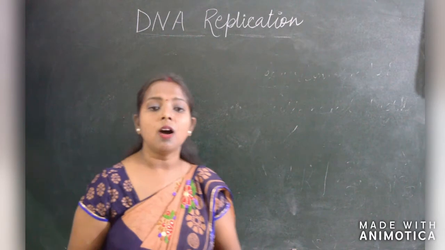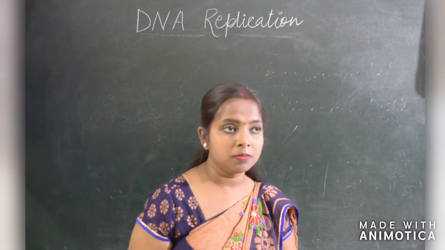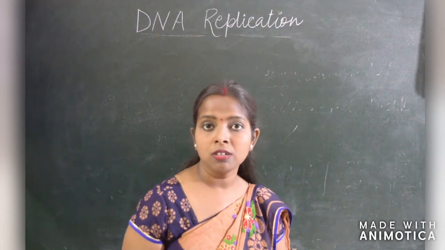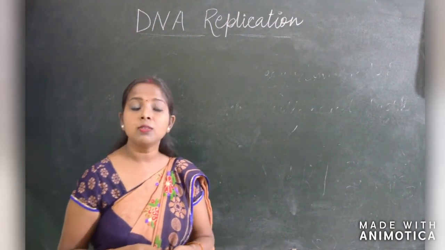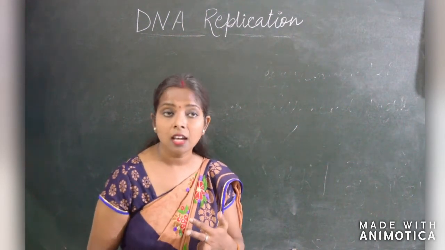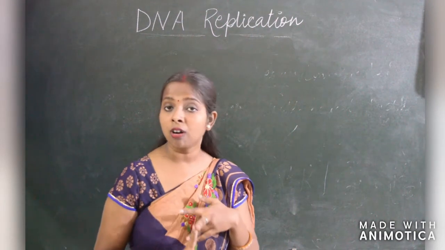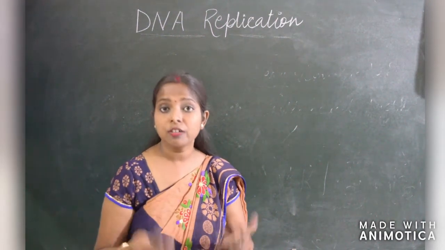Before I go ahead, I think I should discuss some previous knowledge with you, the questions which arise before it: what is DNA, where does DNA replication occur, why does it occur, what is the need of DNA replication.